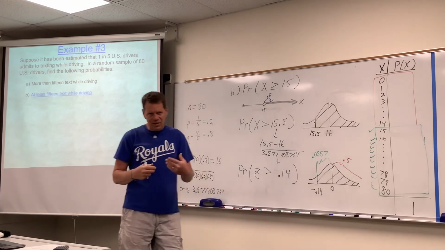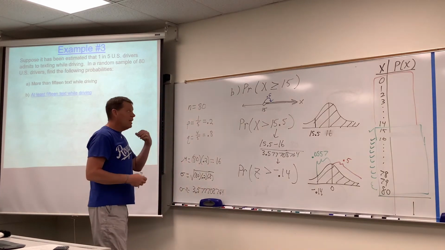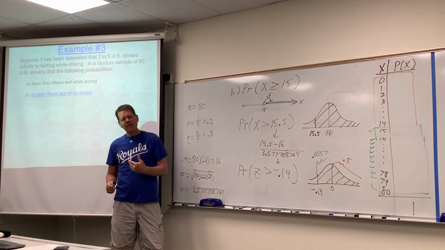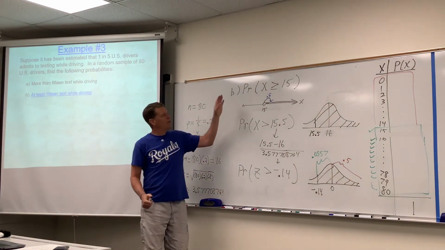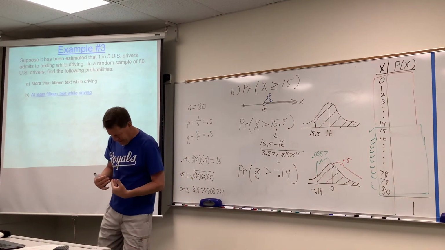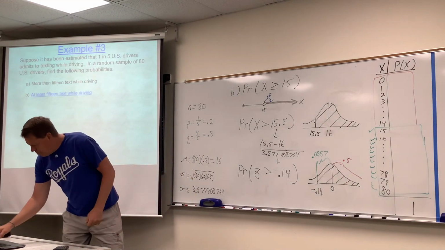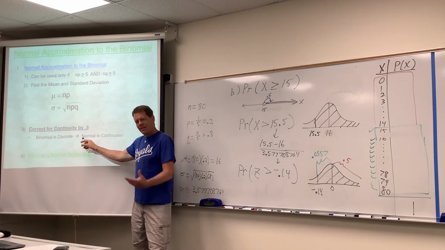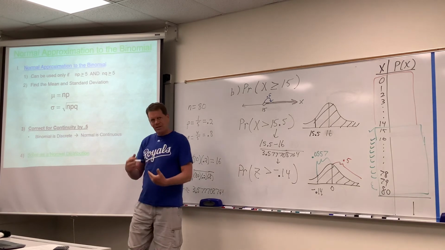See how that changes it just a little? And that very small change in wording has a huge impact on how we reason out the rest of the question. So now we're talking about greater than or equal to 15 as opposed to just greater than 15. What does that impact the most? Correcting for continuity. That's the one, and that's what I'm practicing here.